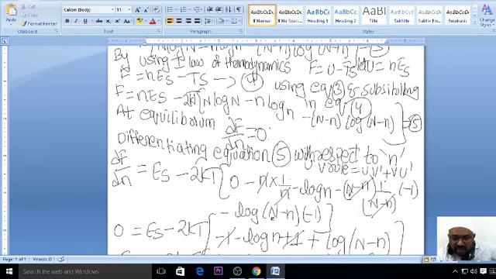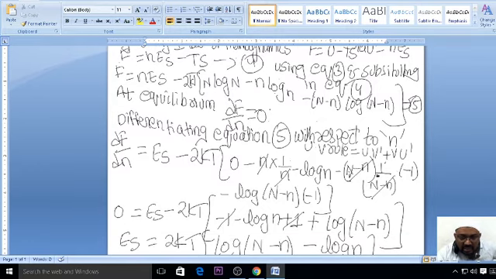So minus log of N minus n into minus 1 will be there. Differentiation of capital N minus small n will become minus 1. So here minus 1 is remaining, as it is we have written here. Minus log n I have written, and minus into minus is plus, so plus 1 I have written.